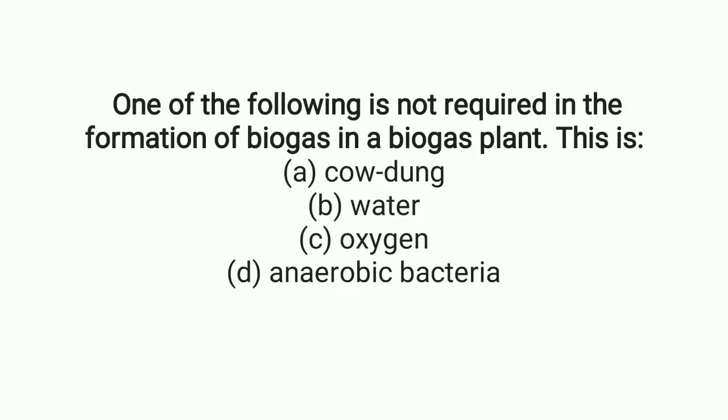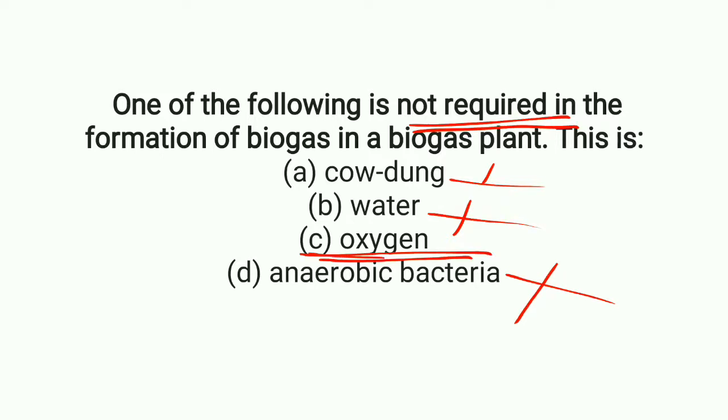One of the following is not required in the formation of biogas in a biogas plant. Cow dung? No, cow dung is required. Water, yes, water is required. Anaerobic bacteria, yes, anaerobic bacteria are also required. Which is not required? Oxygen is not required in the formation of biogas in a biogas plant. Option C is the correct answer.